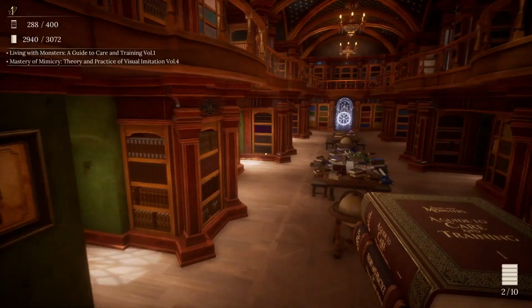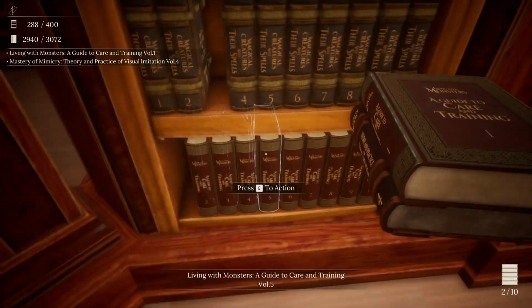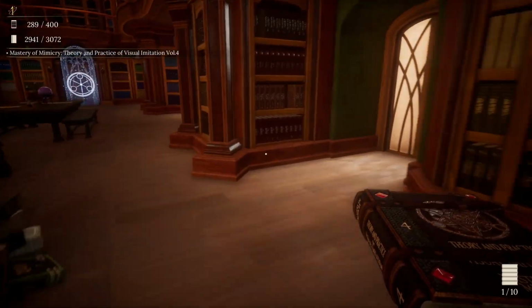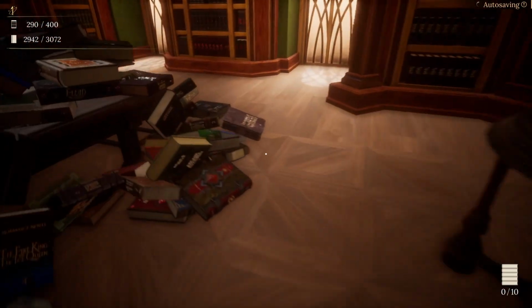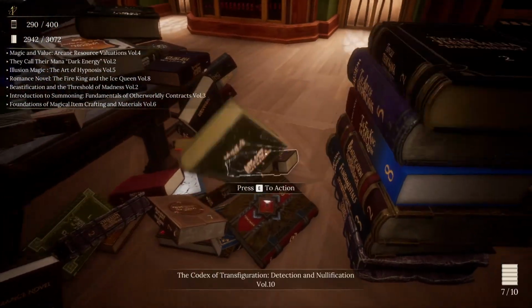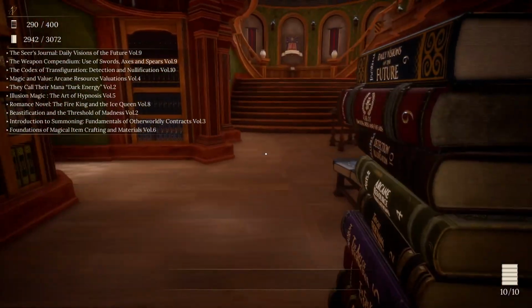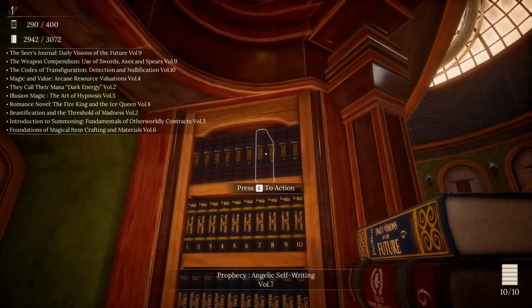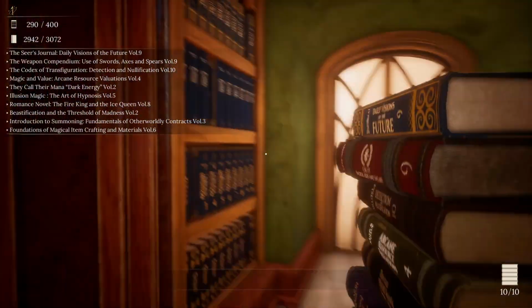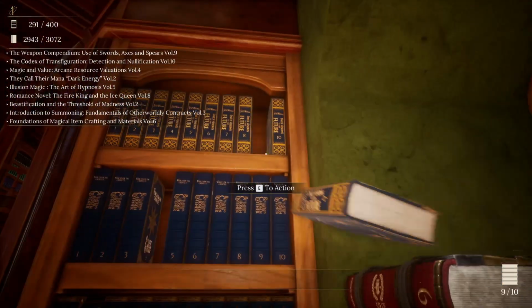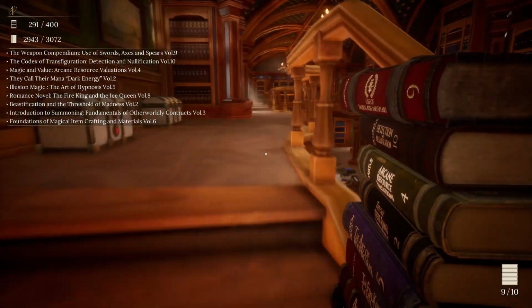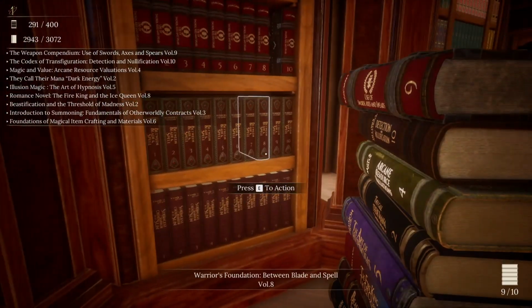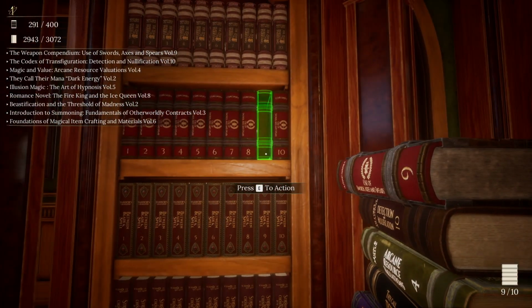Cool. So, Guide to Care and Training, Volume 1. And then Theory of Practice and Practice of Visual Imitation, Volume 4. I know that goes down here. Okay, Divination, Day Visions, Future, Volume 9. Over there. Then we have Warrior, Transfiguration, Economics, Otherworld, Illusion, Romance, Transfiguration, Summoning, and well, so that goes right here.